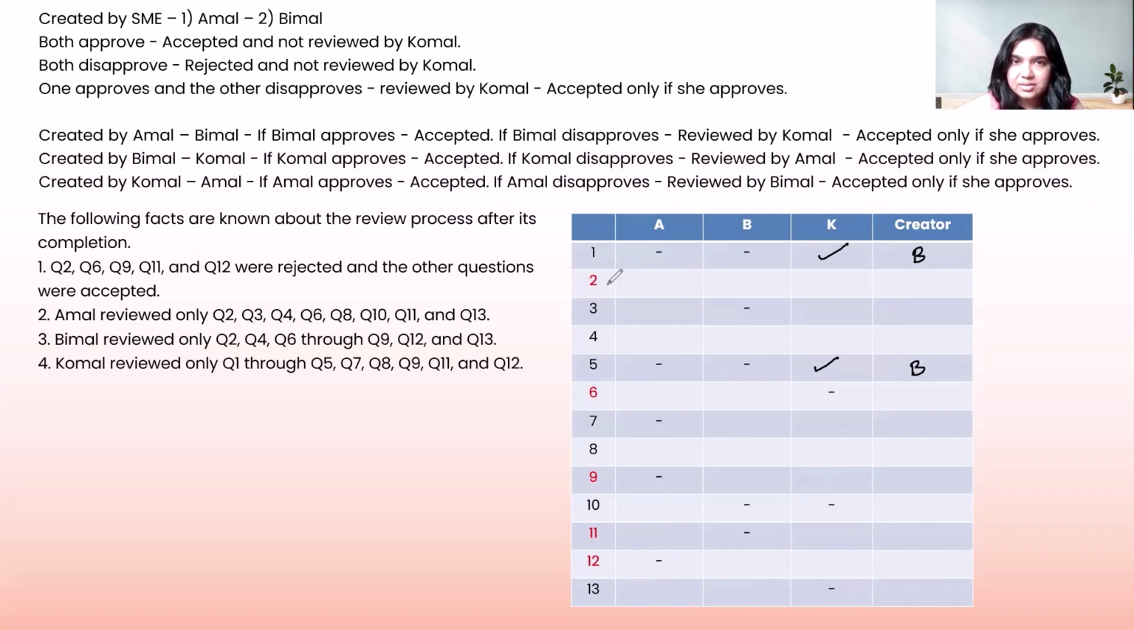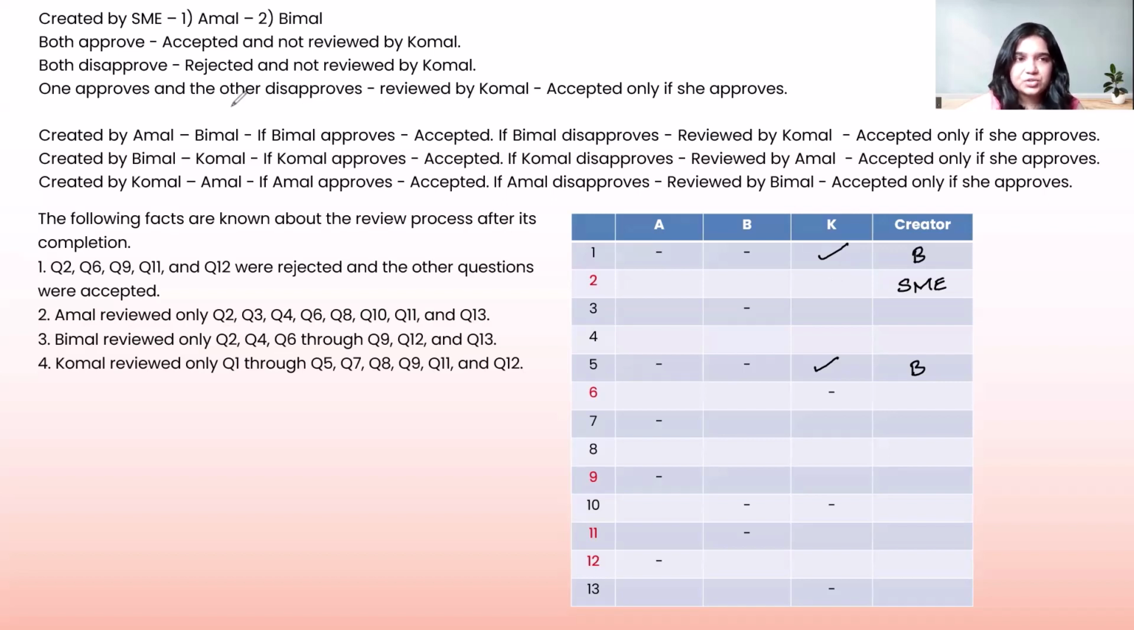Let's take a look at question number 2. Question number 2 is rejected. Let's remember that information. And it has been reviewed by all the 3 of them. Now, if it has been reviewed by all the 3 of them, it has not been created by any of them. That means the only person who can create question number 2 is an SME. And because all the 3 of them have reviewed it, between A and B, either both accepted, both rejected is not true because K has also come into the picture.